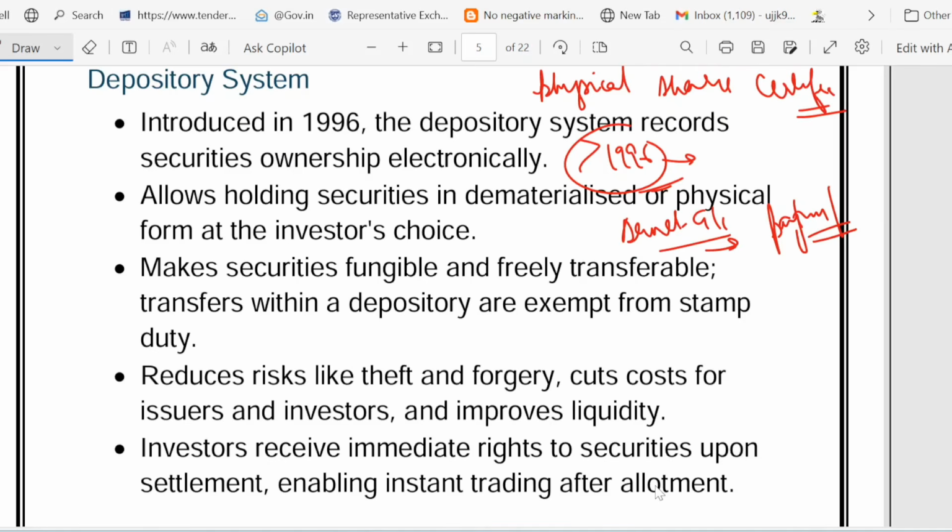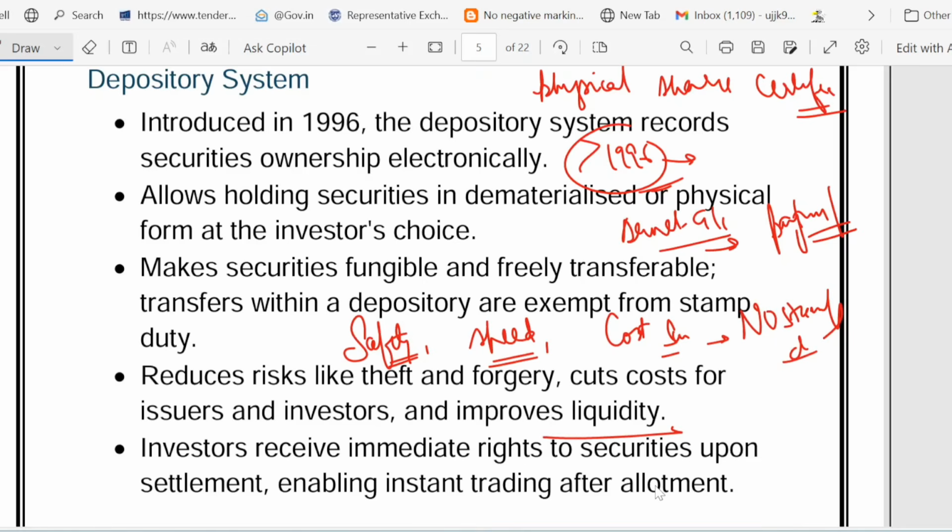Safety. Yes, it ensures safety. This is one of the benefits. It ensures safety, meaning no theft and no forgery risk. It ensures speed, and speed means instant transfer. It ensures cost saving. How? No stamp duty on digital transfer, no stamp duty you have to pay. And it ensures liquidity.